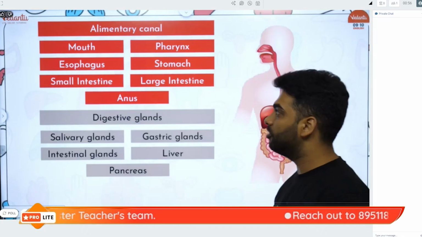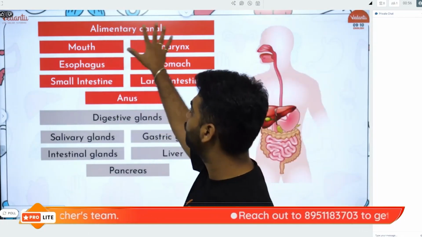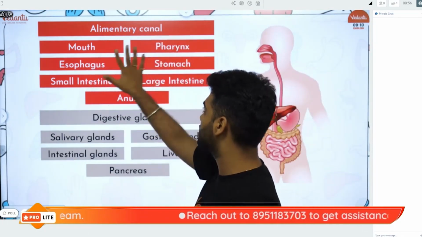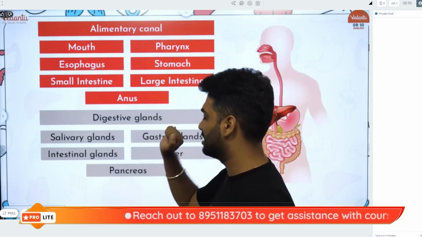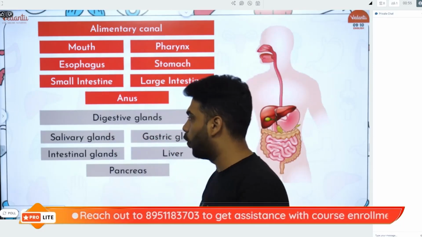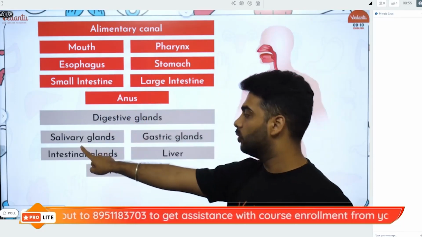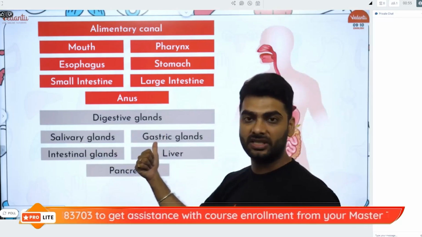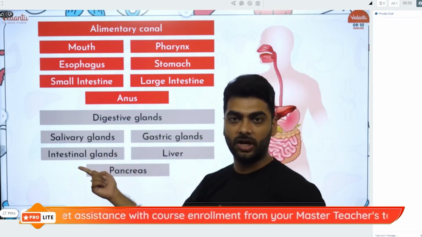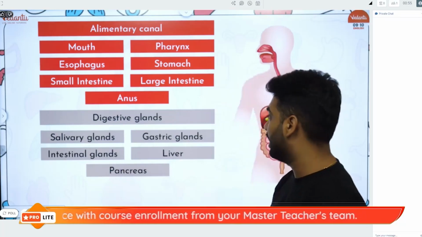The alimentary canal consists of the mouth, pharynx, esophagus, stomach, small intestine, large intestine, anus. Esophagus with an O. The digestive glands include the salivary glands, gastric glands of the stomach, intestinal glands of the small intestine, liver and the pancreas.